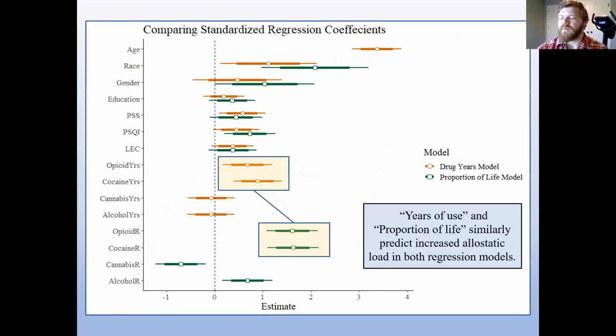And now, for the sake of making comparisons between these two models, we have a top-down of the models' coefficients. Readily, we see that expected mere exposure effect of age being the strongest predictor of allostatic load. Both models, though, tell more or less the same story about opioid and cocaine use. The more of each tends to correspond to higher allostatic load.